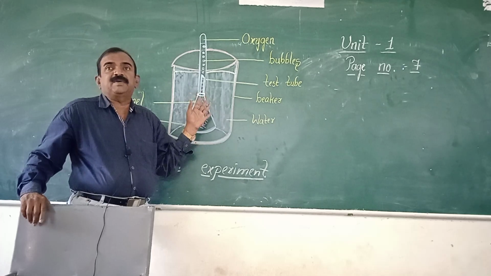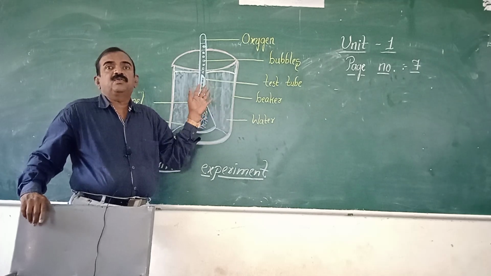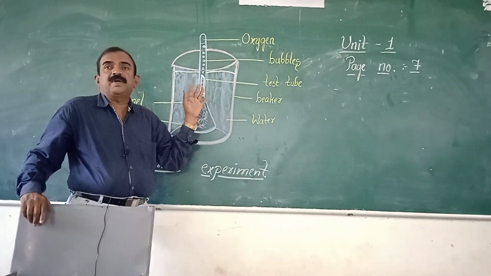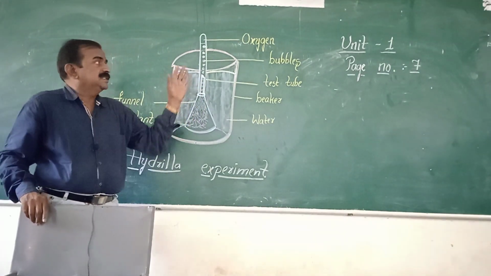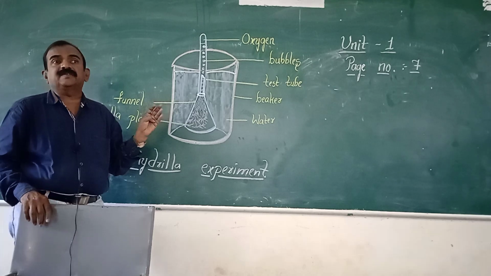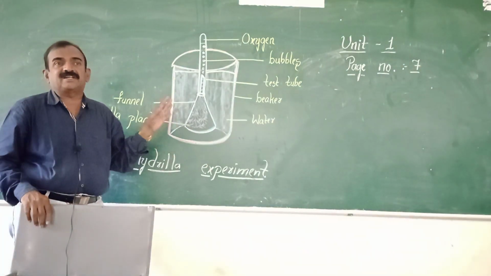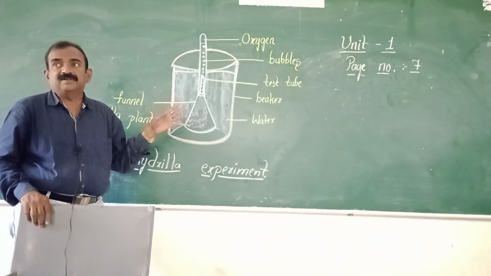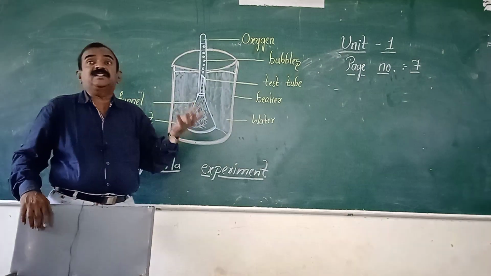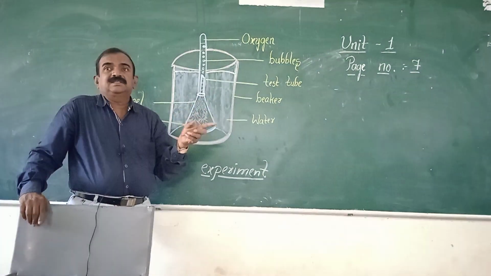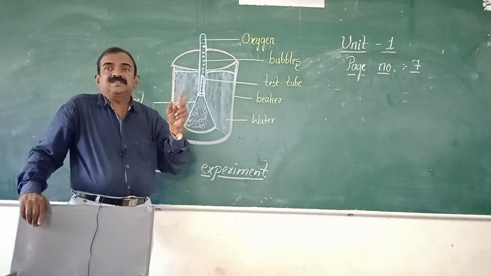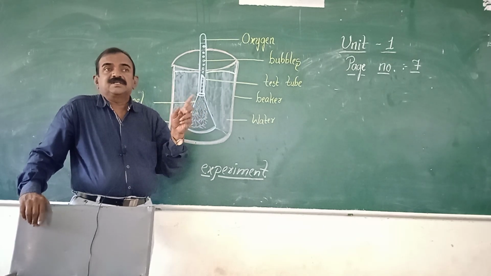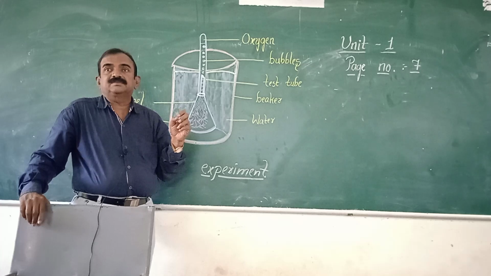And this is on page number 7, Unit 1. So here, this is called the Hydrilla activity. Hydrilla experiment, lab activity. Lab activities are there in your textbook, page number 7, 37. Page 37 also has a lab activity.